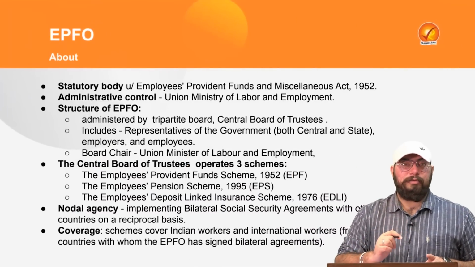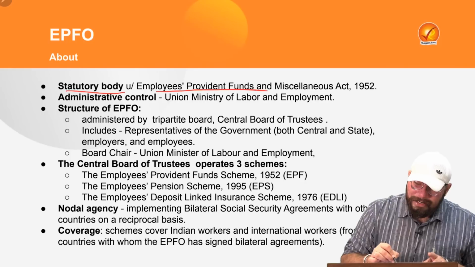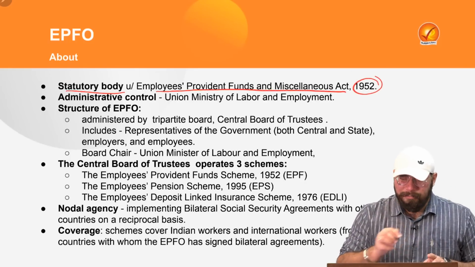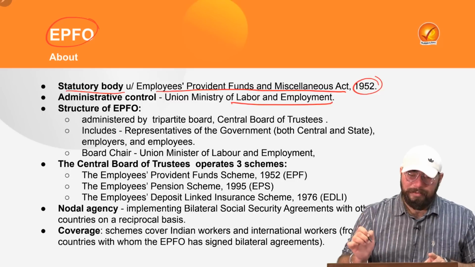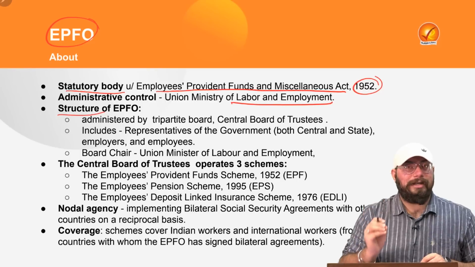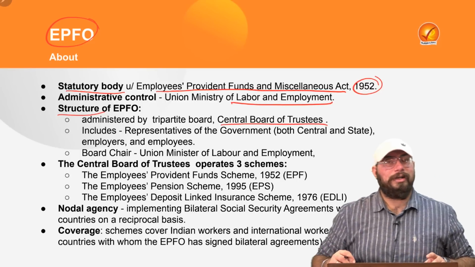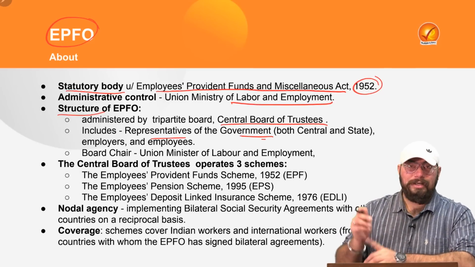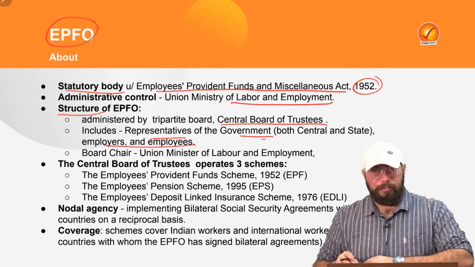So, starting with the EPFO introduction. As we know, it is a statutory body under which act? Under the Employees Provident Fund and Miscellaneous Provisions Act of 1952. And the Ministry of Labour and Employment has administrative control over EPFO. Now, coming to the structure of EPFO. It is administered by one tripartite board, that is the Central Board of Trustees. This Central Board of Trustees includes representatives of the government, both central and state, and also representatives of employees and employers.